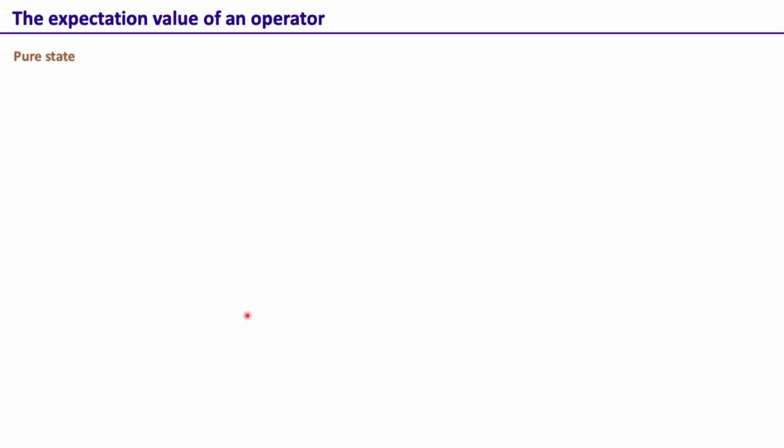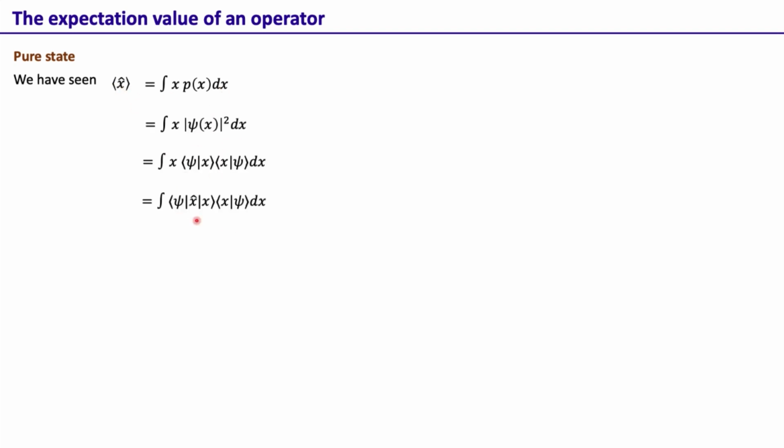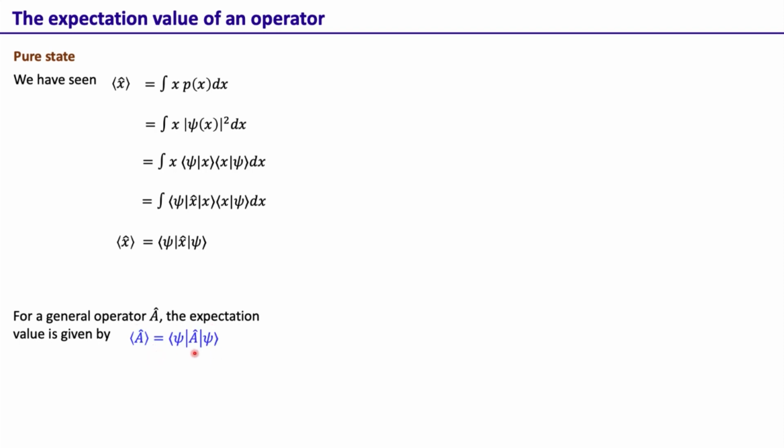Okay. So now that we know the pure state and mixed state, we want to look at how to calculate the expectation value of an operator when it's a pure state versus when it's a mixed state. For a pure state, we have seen it already in the last lecture when we calculated the expectation value of the position operator. The same calculation will go for any other operator as well. So the expectation value when the state is pure is given by this kind of formula. The expectation value of x is just ⟨psi|x|psi⟩. And if it's any other operator A, the expectation value has a similar expression, that is ⟨psi|A|psi⟩. So this is when the state is pure and we can write it as |psi⟩.